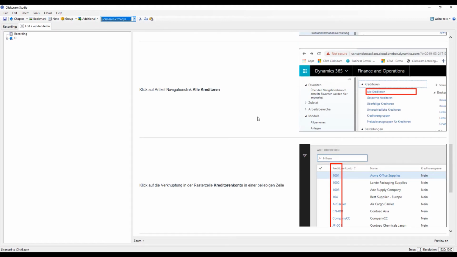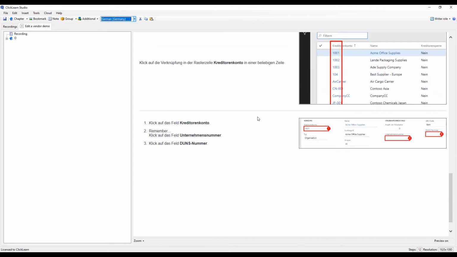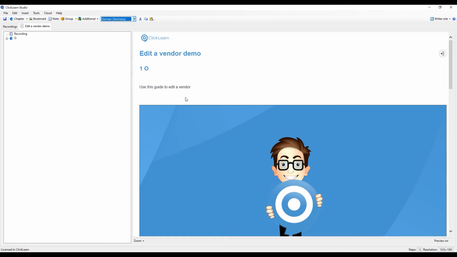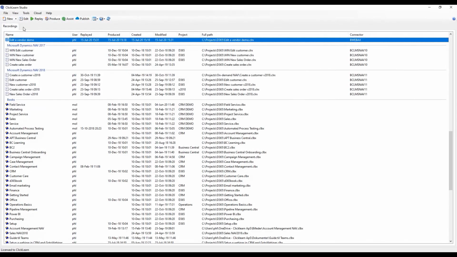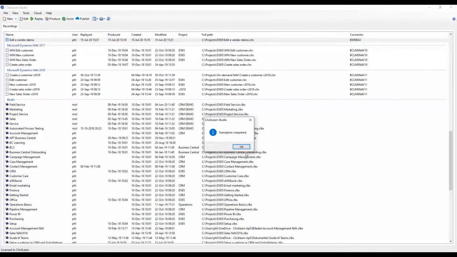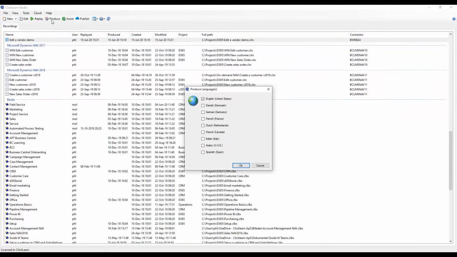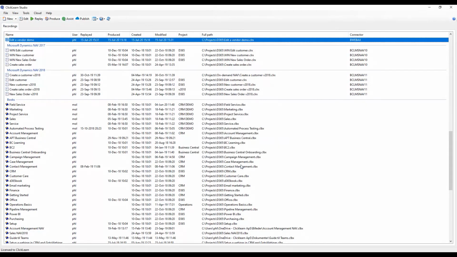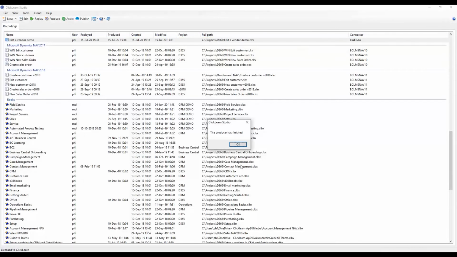And the same will do if I did the replay on an English user interface. I will have those removed. Now the parts that I put in manually, they have not been changed. So for those, I need to change them manually, or I can rely on the built-in Azure translation services. So here, I'll change this into German, have it translated, and now I can produce my material in German and English. And in this short amount of time, ClickLearn has now produced it into the 2 different languages.